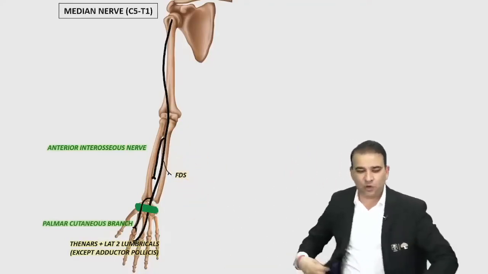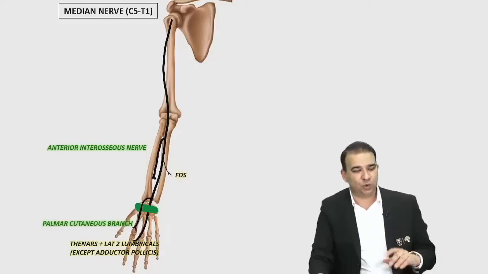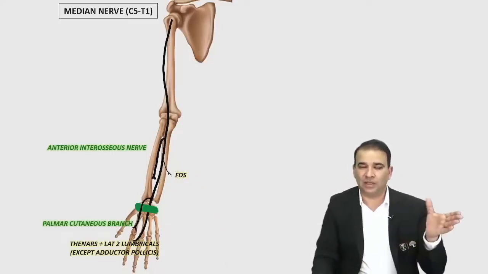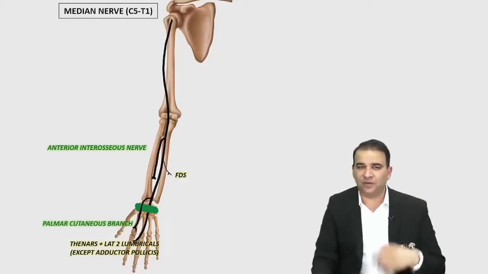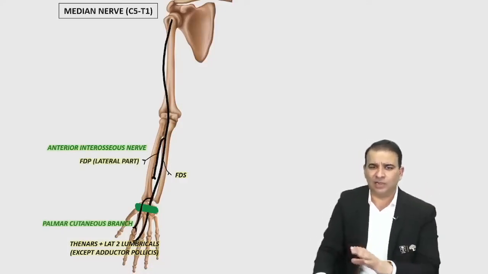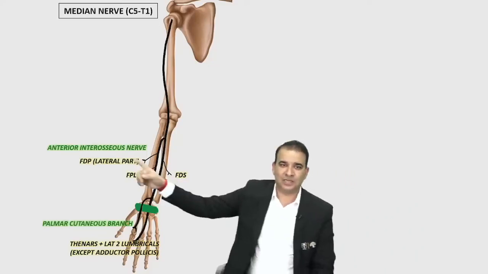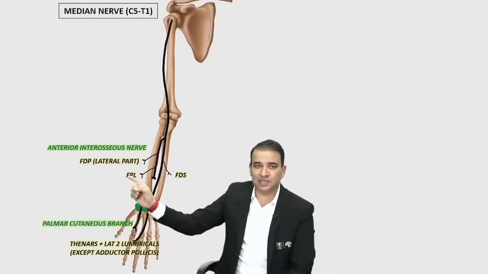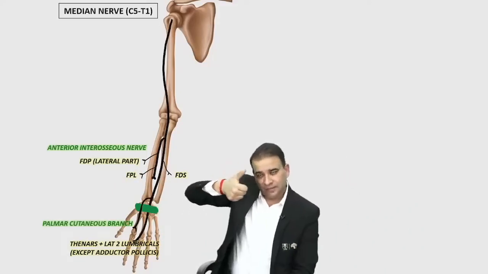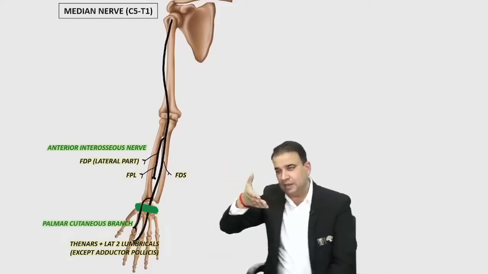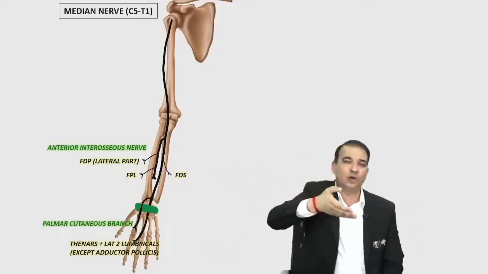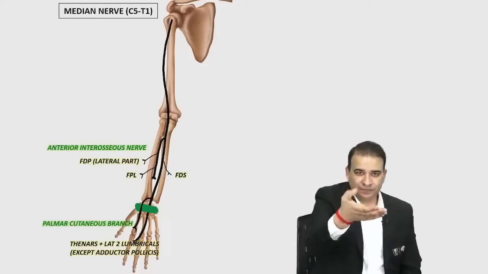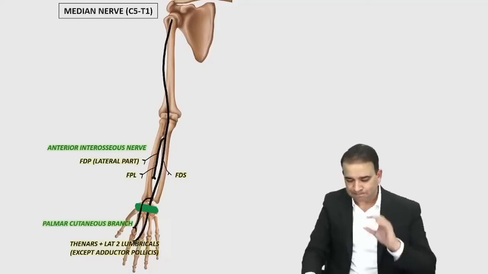But guys, flexor digitorum profundus is a hybrid muscle, so it only supplies the lateral half of flexor digitorum profundus, along with pronator quadratus and flexor pollicis longus also. I'm not writing all the muscles, I'm just writing the important ones. So flexor digitorum profundus lateral half and flexor pollicis longus. I told you that. Remember that muscle? Flexor pollicis longus, the one which was enabling the person to hold the book even if the adductor pollicis is not working. The muscle which will help in the flexion of the interphalangeal joint of thumb. That is flexor pollicis longus.